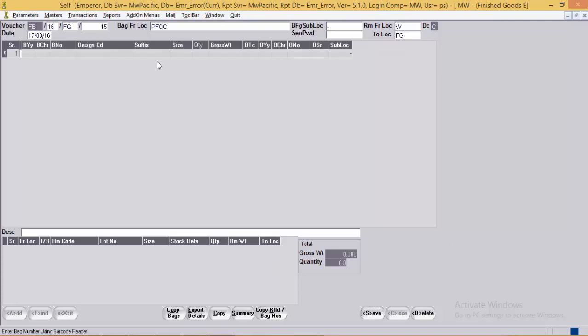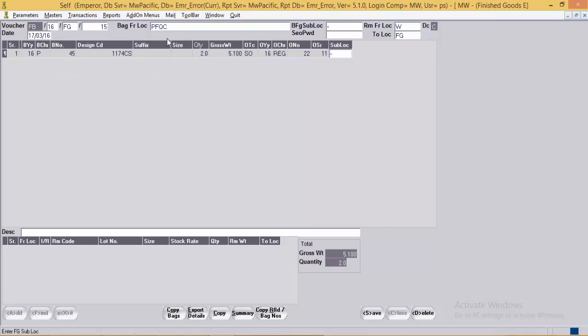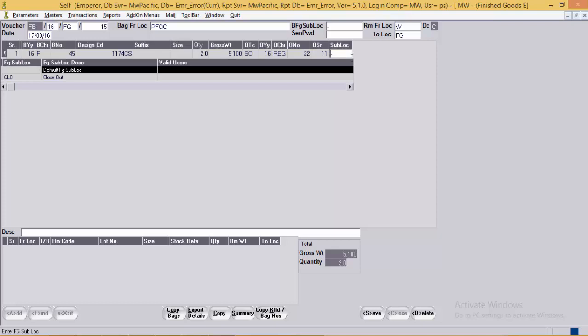Now we have moved one bag to the FQC location, which is showing in the help now. This is the design code which the system has brought automatically on entering the bag number, the quantity in it, the gross weight, the respective order number and the sublocation. If the user wants to edit the sublocation over here, he can do so.